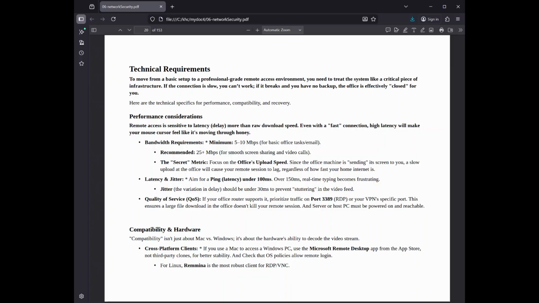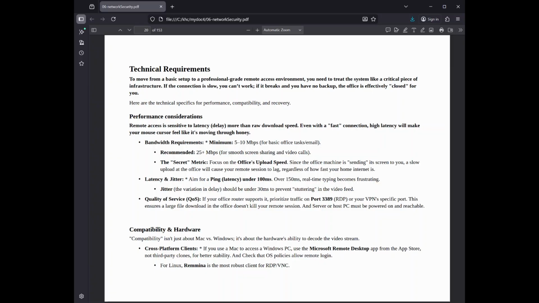Performance considerations: remote access is sensitive to latency, or delay, more than raw download speed. Even with a fast connection, high latency will make your mouse cursor feel like it's moving through honey. Bandwidth requirements: minimum 5 to 10 Mbps for basic office tasks and email. Recommended: 25 plus Mbps for smooth screen sharing and video calls.